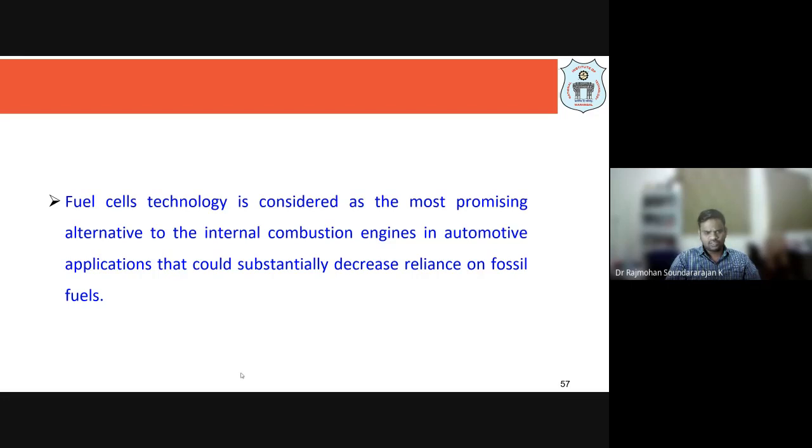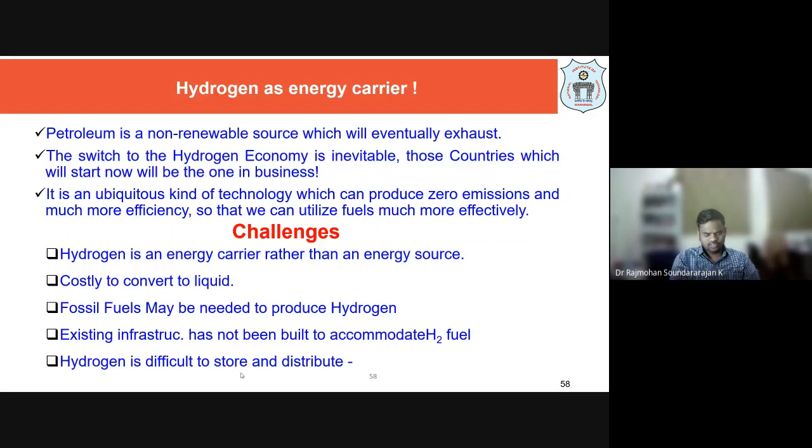Now we are getting into fuel cell technology. To start with, the base is hydrogen. Hydrogen is an energy carrier. Energy carrier in the sense that it is not an energy source. It carries the energy. So you can convert from one form to another form, because we know that energy can neither be created nor destroyed. So we can convert one form of energy into another form of energy. That way hydrogen should not be called an energy source. That we should make clear. It's not an energy source. It's an energy carrier.